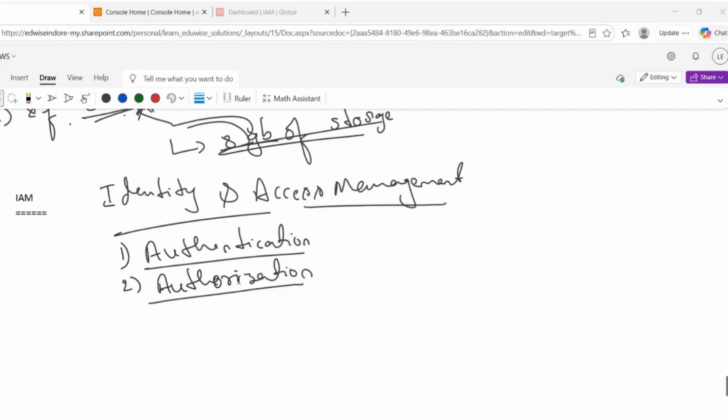So based on those AWS services, we are going to provide the permissions. We attach all these permissions to that group, and then we add users to that particular group. So this is what a group means.